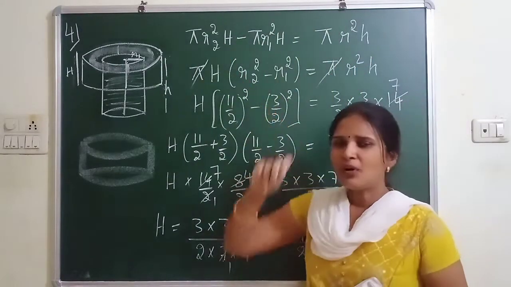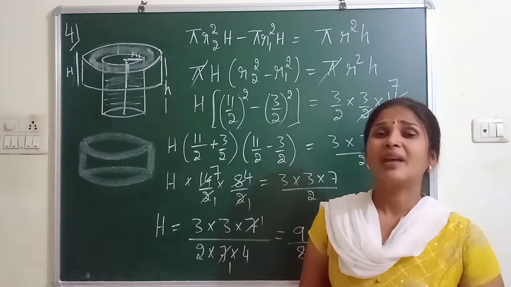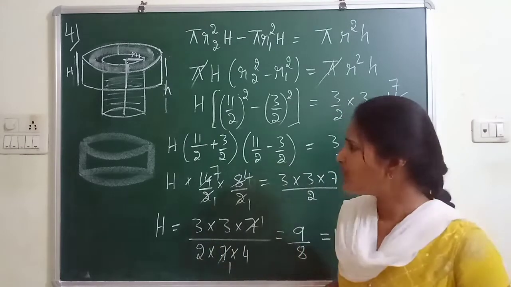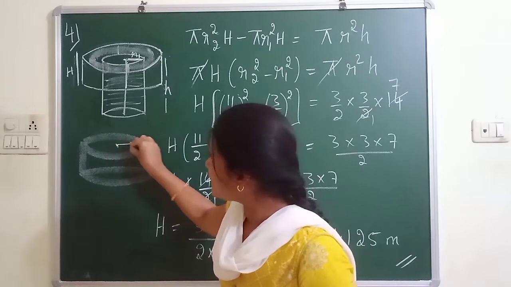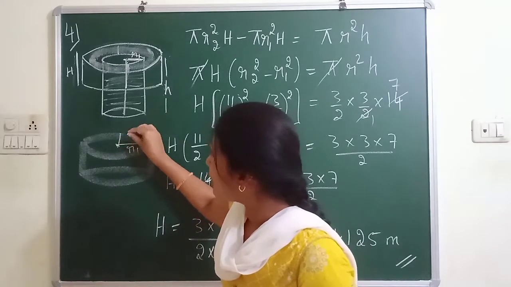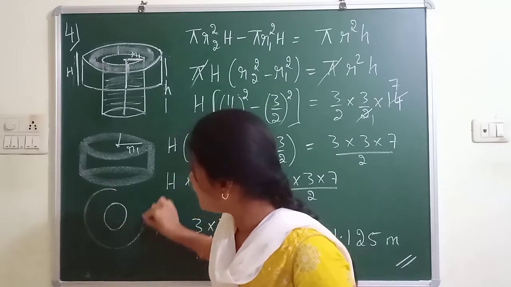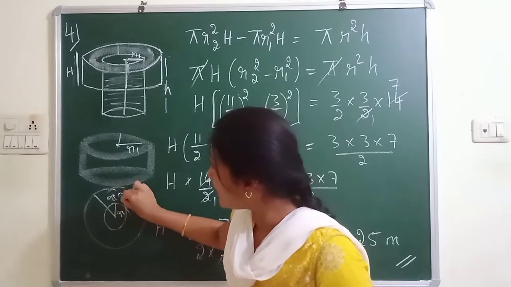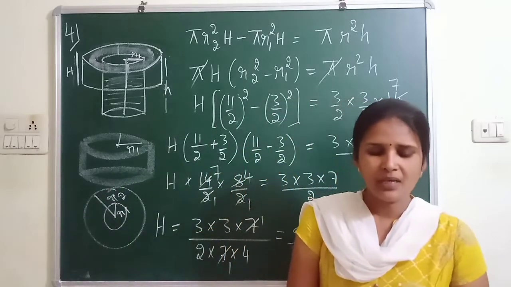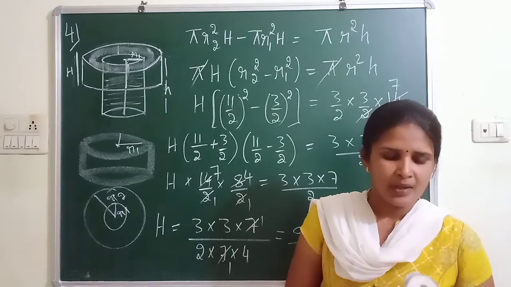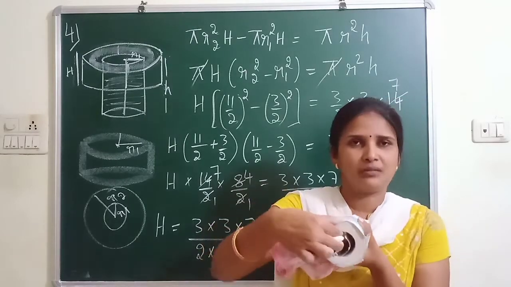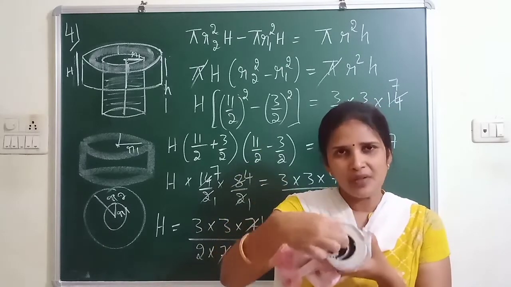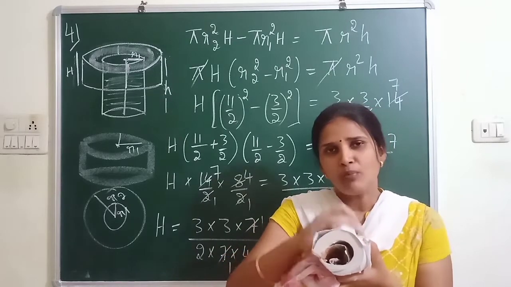Now, what is the volume of the embankment? Yes, it is a cylinder shape, but can you take pi r square h? No. Why? Because in the embankment there are two radii, one is R1 and one is R2. Just now I told you, in the front view, this is R1 and this is R2. Because the embankment has two radii, R1 and R2, the embankment is a hollow cylinder like this, having width. Inside you have a well there. So how to find this volume of the embankment?